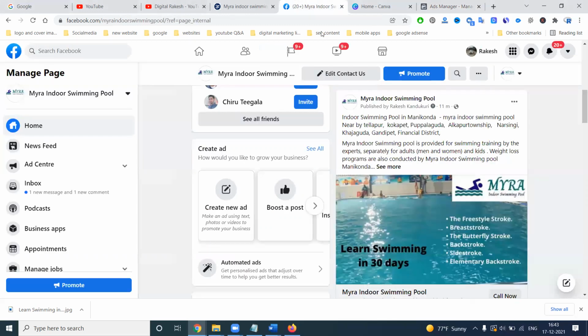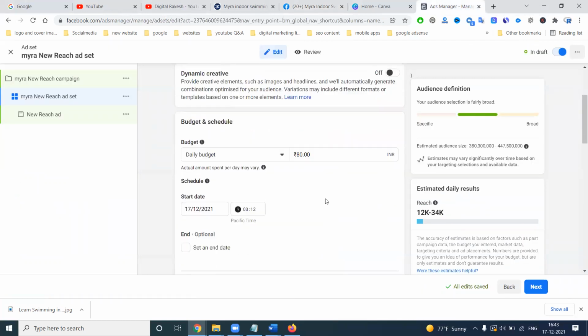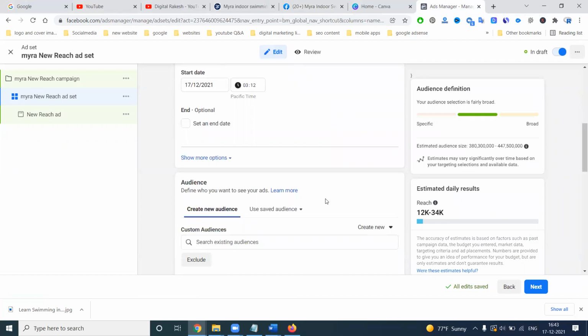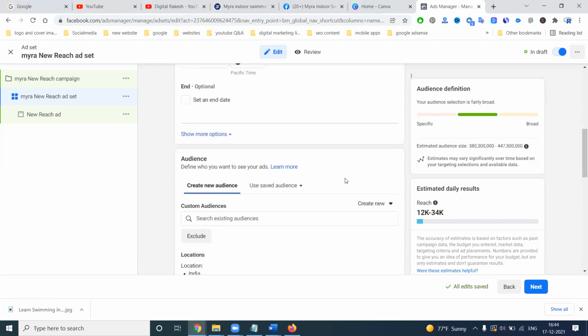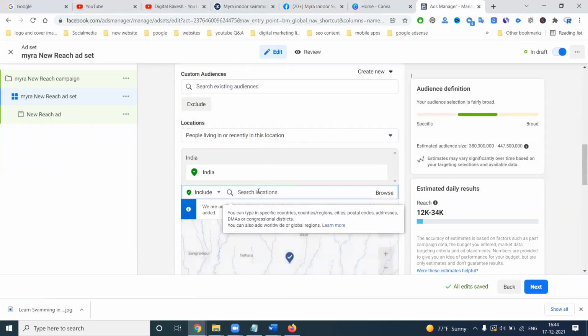But this campaign will not run on the Facebook front end. The previous campaign shows the estimation on the Facebook page, but this will show the backend procedure. In this campaign, you reach more audience with a lower budget. The estimated audience, these are the particular customers reached here: 38 crores 3 lakhs to 44 crores 75 lakhs. That particular audience will be here. Same, what locations will be targeted?